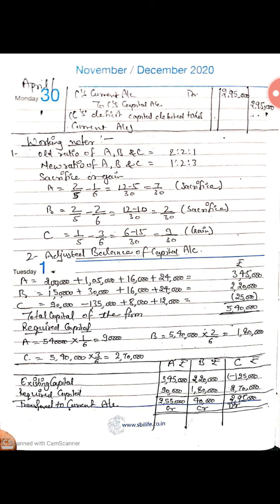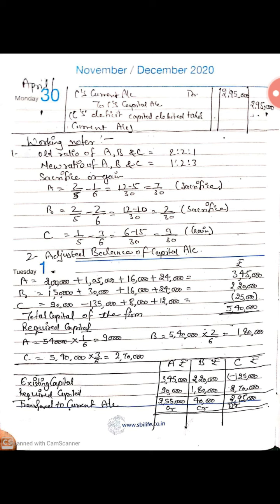B 1 lakh 50,000, 30,000, 16,000, 24,000, total will come 2 lakh 20,000. For C, 90,000 minus 1 lakh 35,000 plus 8,000 plus 12,000, it will come 25,000. Total capital of the firm will be 5 lakh 40,000.